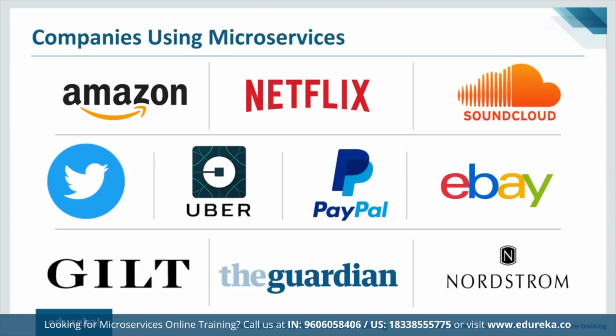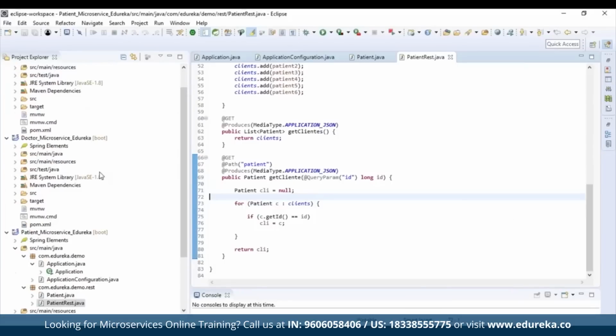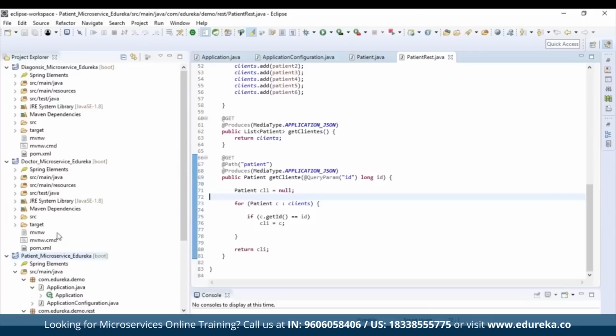So we'll be creating 3 simple Maven projects that I've already done. I'll just open my Eclipse and show you that. My first Maven project is basically the diagnosis microservice. Then we have the doctor microservice and we have the patient microservice. So this doctor microservice is the consumer, right?